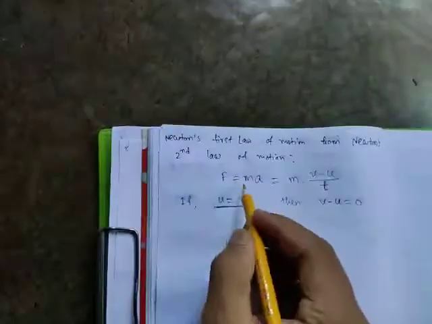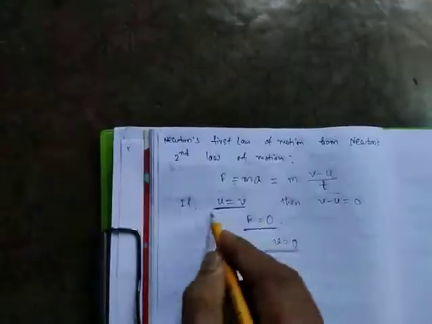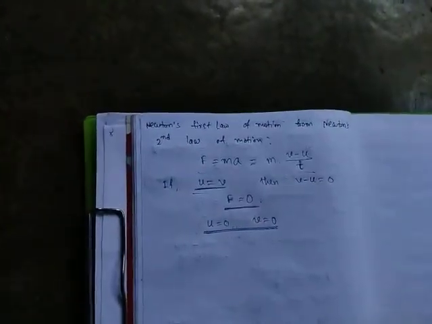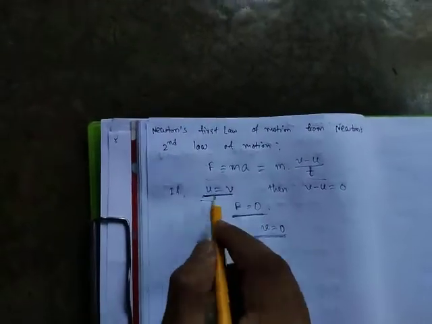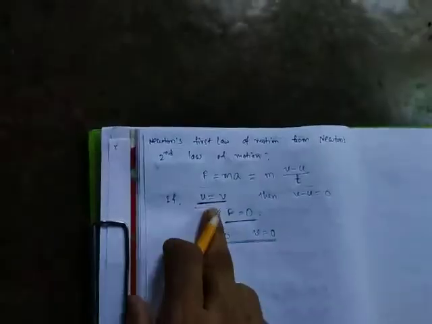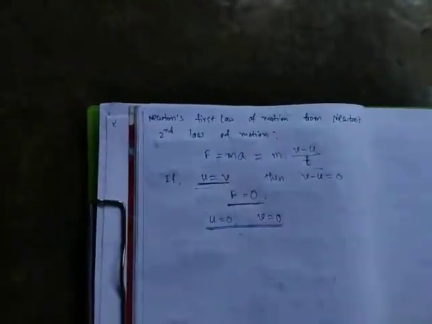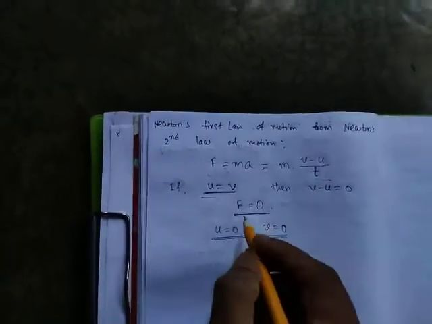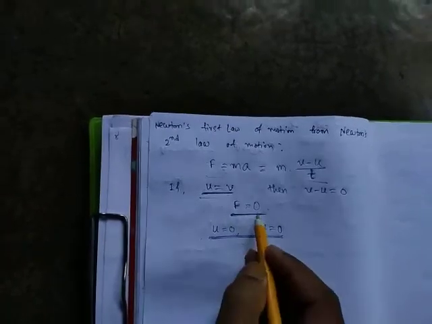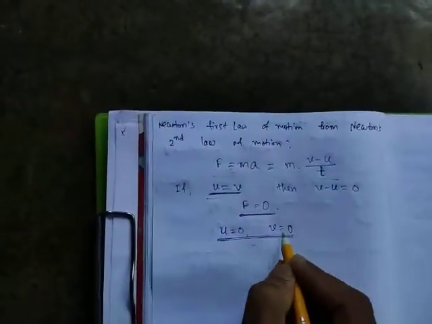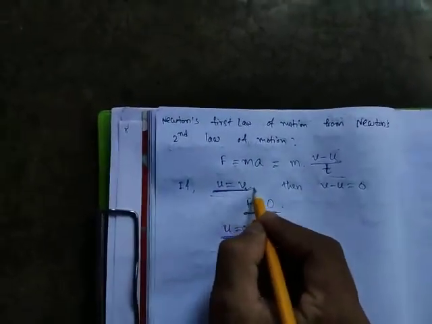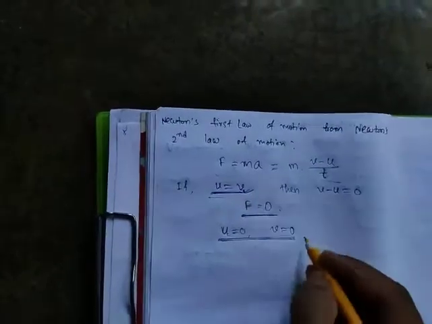That means using Newton's second law, we can get Newton's first law of motion. Clear? See now, if u is equal to v, that means initial velocity is equal to final velocity, that means velocity is constant, that means uniform velocity, when F is equal to 0. When F is equal to 0, then u is equal to v. And when u is equal to 0, then v is also 0. That means constant motion or rest.